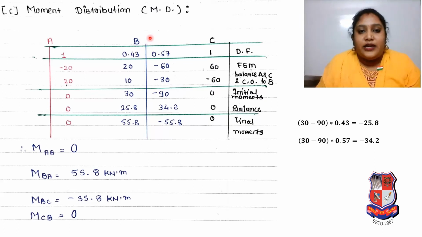There is a similar type of moment, but the value is different, which means we have to do some calculation to balance the moment. But here simply supported beam was there, right? So here minus 20 moment is there, and here positive 60 is there, so we have to balance the moment. Minus 20 is there, so we put a positive 20, so minus 20 plus 20 will be 0.